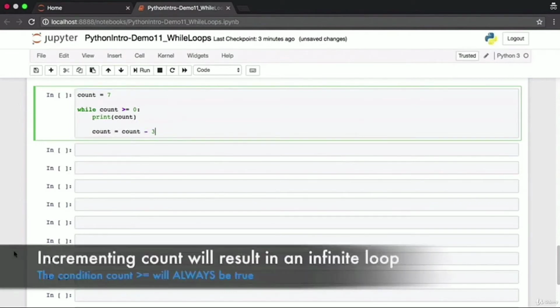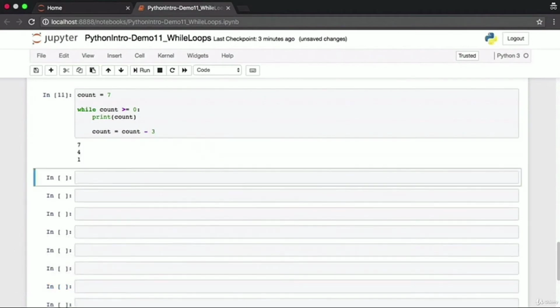Here is where we have to pay extra close attention when we are using while loops. Depending on the condition, make sure that the variable that you're using within the condition will basically cause the condition to be false at some point in time. Let's say instead of decrementing the value of count, you had incremented the value of count inside this while loop, then the condition of the while loop would have forever remained true and we would get into an infinite loop situation. Because we've been careful to decrement the count value, this while loop terminates.